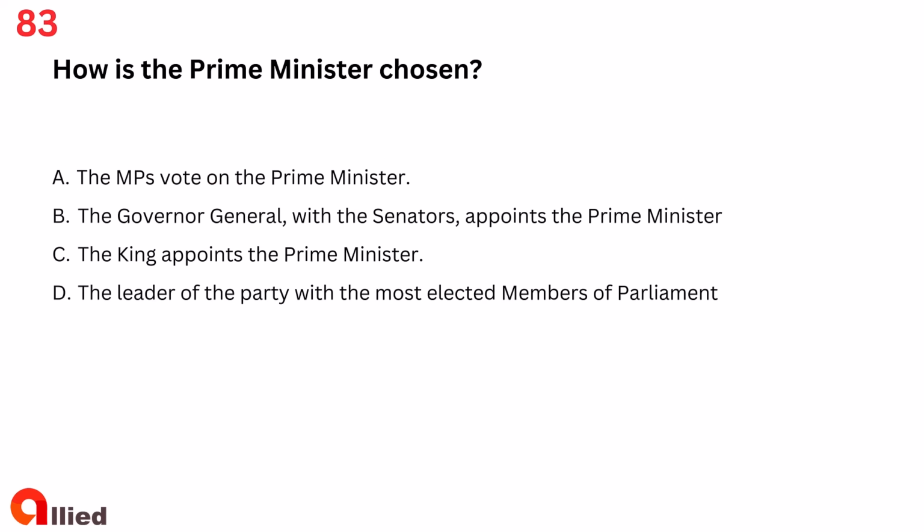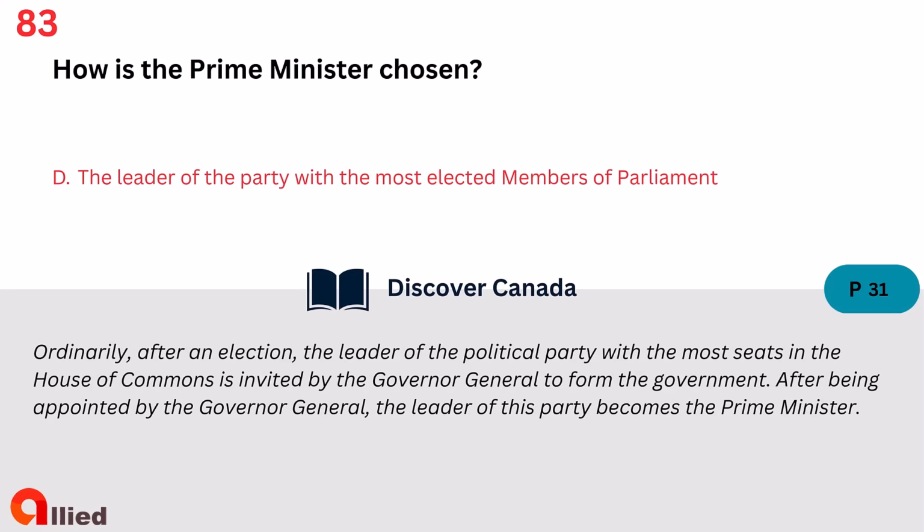Question 83. How is the Prime Minister chosen? A. The MPs vote on the Prime Minister. B. The Governor General, with the senators, appoints the Prime Minister. C. The King appoints the Prime Minister. D. The leader of the party with the most elected members of Parliament. The answer is D. The leader of the party with the most elected members of Parliament.